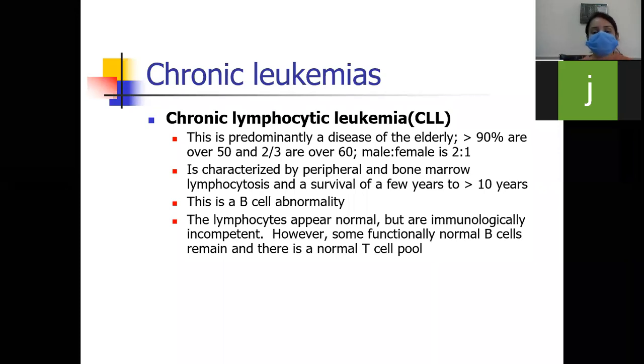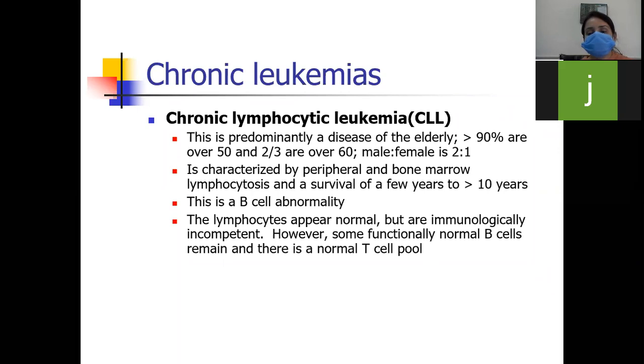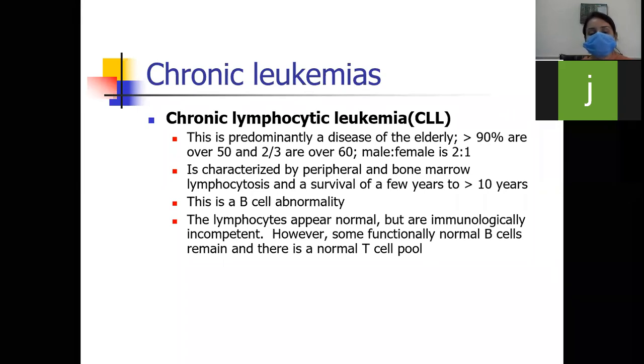This is a B cell abnormality. The lymphocytes appear normal, but they are immunologically incompetent. However, some functionally normal T cells remain, and there is a normal T cell pool.